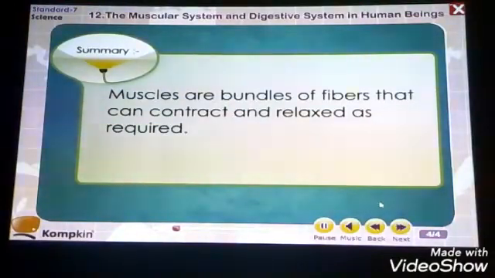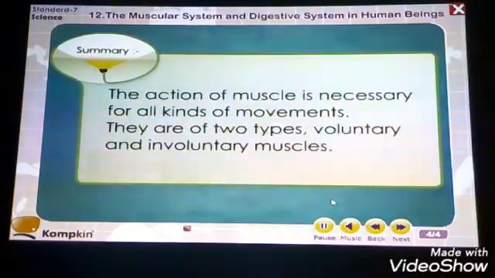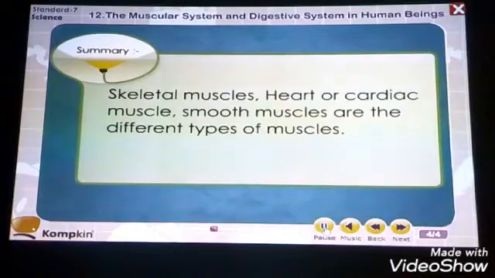The last part of the chapter: muscles are bundles of fibers that can contract and relax. The action of a muscle is necessary for all kinds of movements. They are of two types, voluntary and involuntary muscles. Skeletal muscles, heart or cardiac muscle, and smooth muscles are the different types of the muscular system.